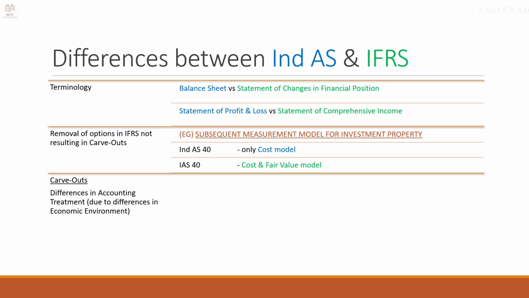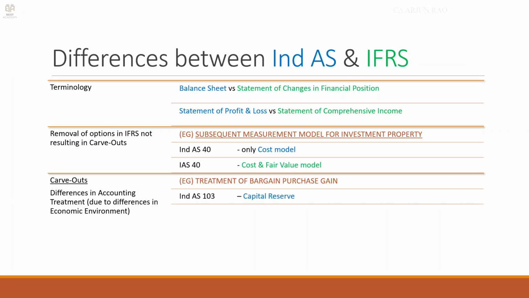So then the next type of difference is carve out. Differences in accounting treatment due to differences in the economic environment. An example is treatment of bargain purchase gain. In Ind AS 103, it is supposed to be credited to capital reserve. This is what we saw on the slide earlier. But in IFRS 3, it should go to P&L.